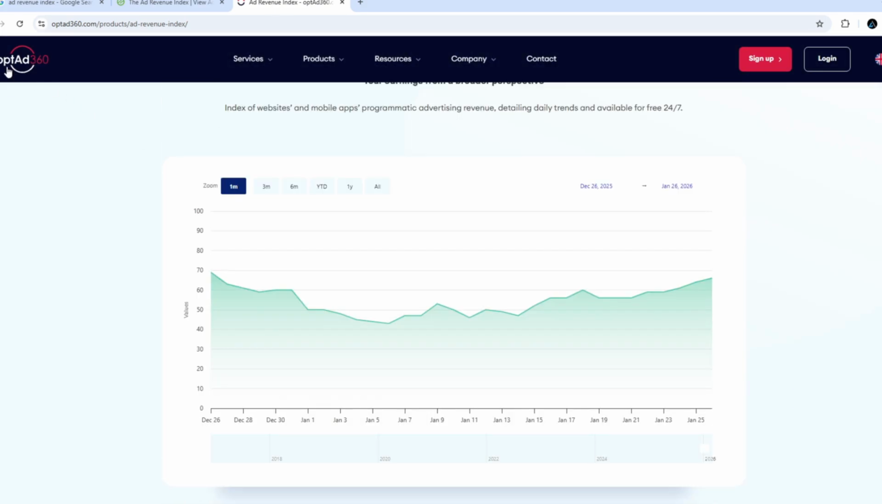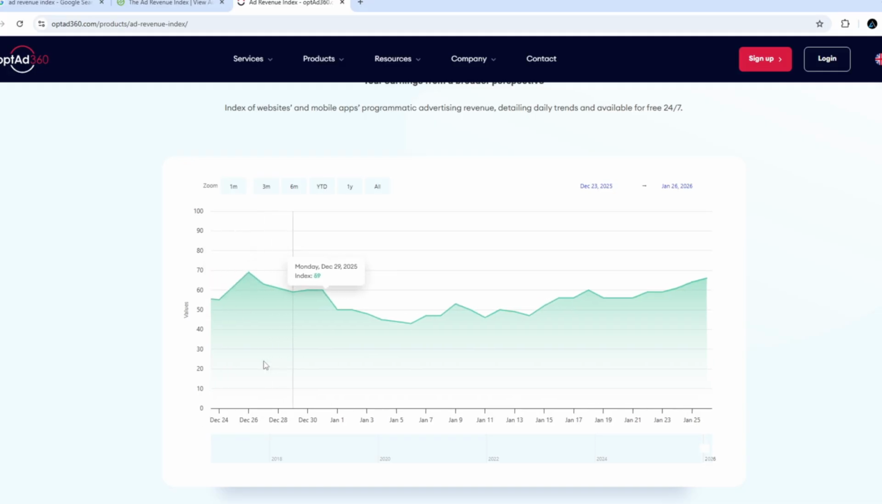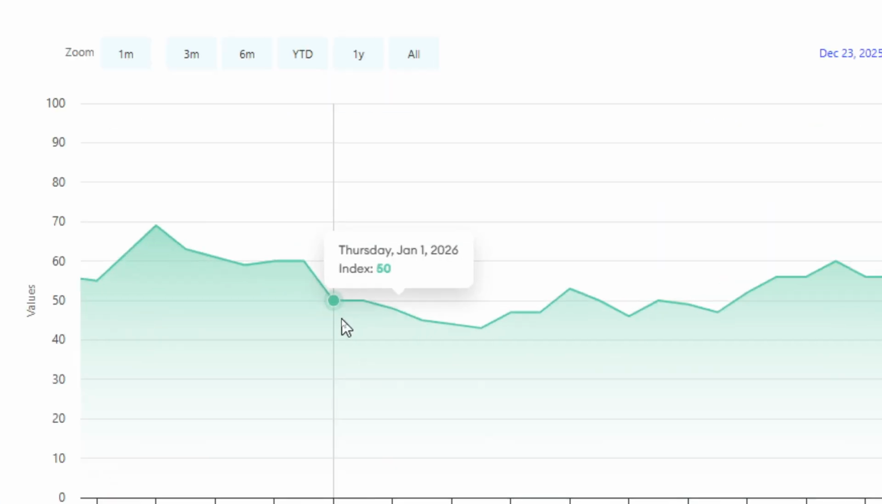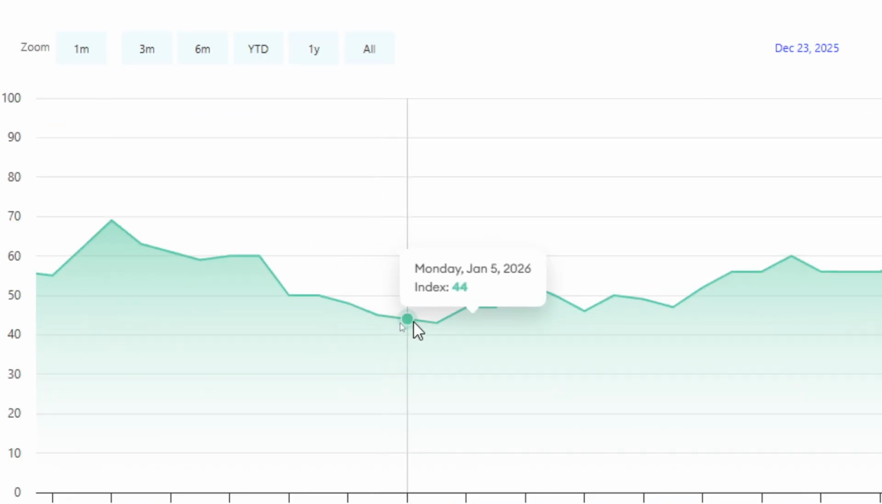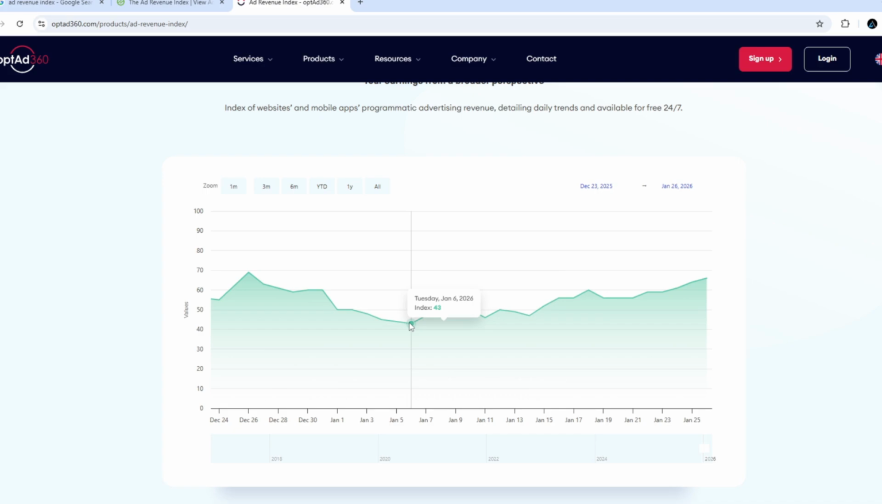So for instance, Optad 360, you can see if we go towards December, it went to a high of even 69, and if I move further, you can see even the previous dates. However, when we came to January, you can see it started to decline, which means advertisers are not running as many campaigns as they did in December. And you can see here it went as low as even 43, and it is steadily now increasing as time goes by. And currently you can see as of January, this is 26.